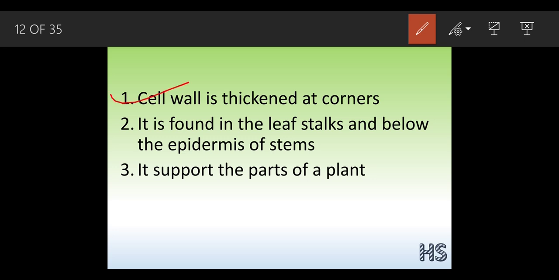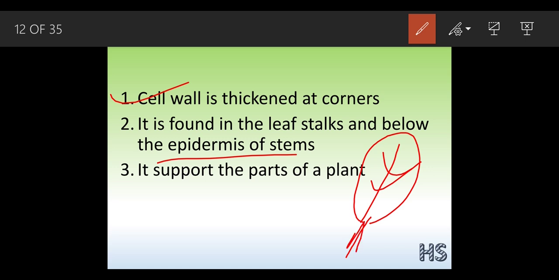It is found in the leaf stalk and below the epidermis of the stems. Where is it found? In the stem region, below the epidermis of the stem, and also in the leaf stalk. Leaf stalk means this part, this region.